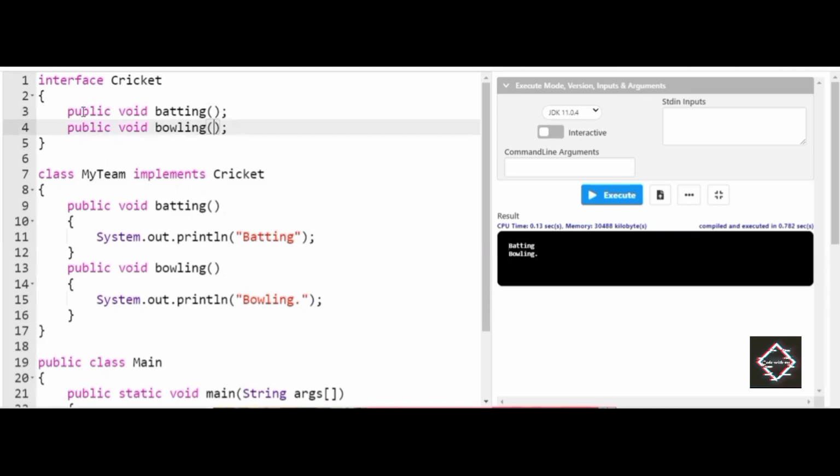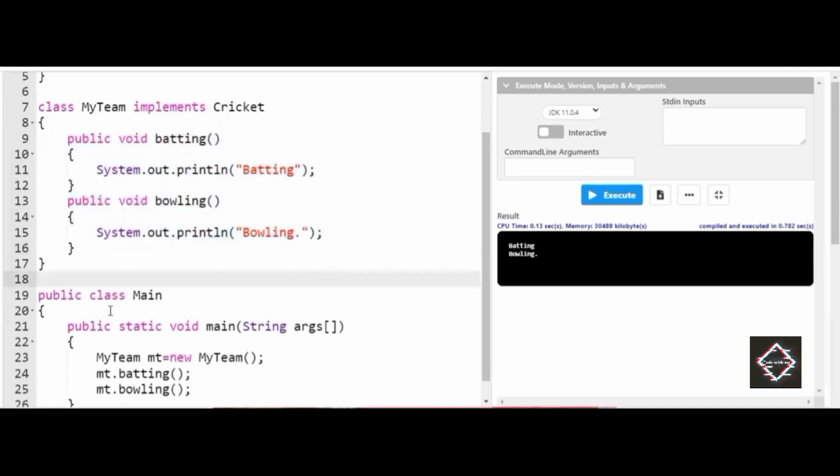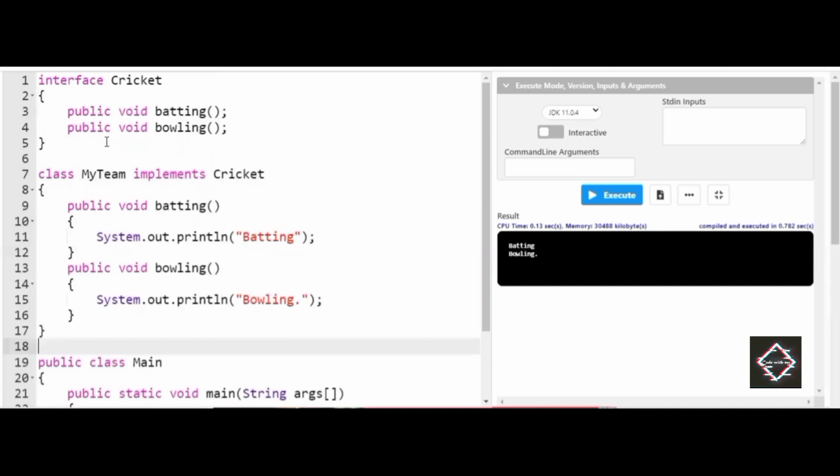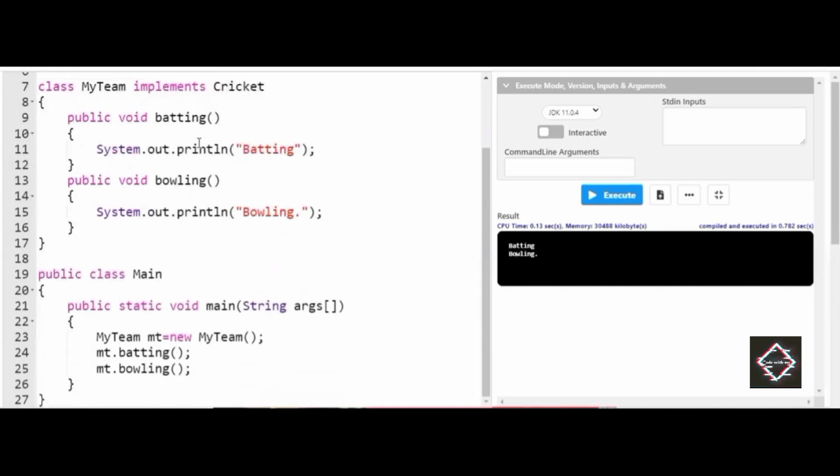But what did I do? I implemented these two methods inside my MyTeam class, and I overrode them with a couple of statements called batting and bowling. So when I create an object for MyTeam, which has already implemented the batting and bowling methods, I can access the batting method and the bowling method. This is exactly right.